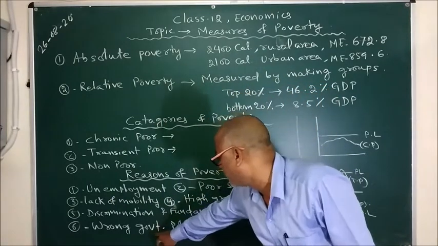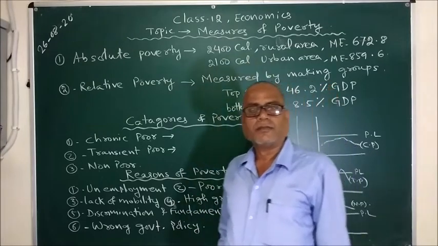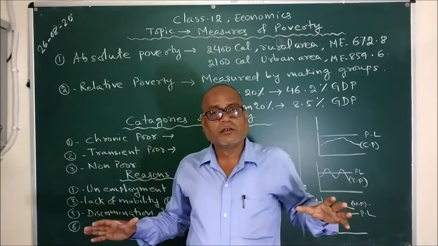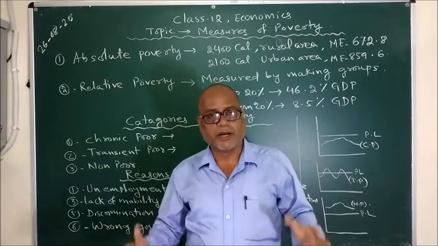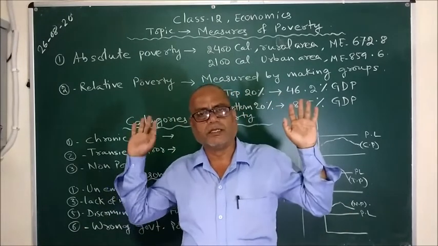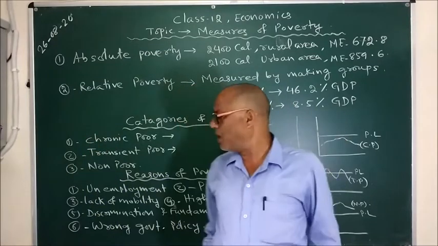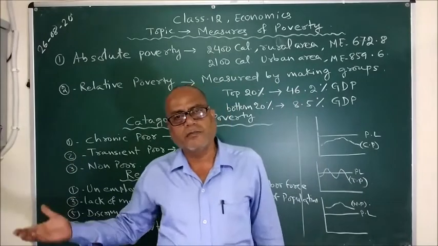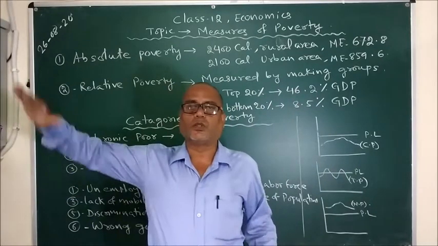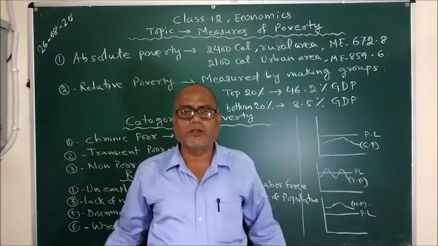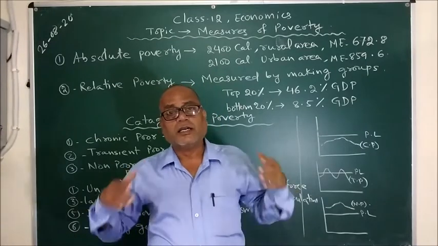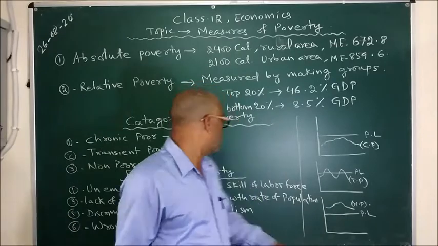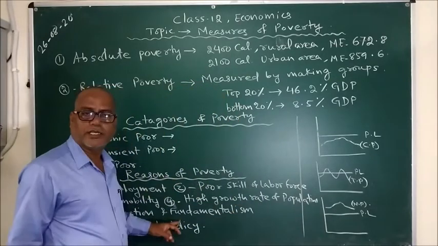And the last point is wrong government policy. If government policy is not proper, if government policy is defective, whatever may be the reason, the defective government policy cannot generate more income, hence the GDP growth rate is always not satisfactory, and that gives birth to more and more poor people. So these are the reasons of poverty.